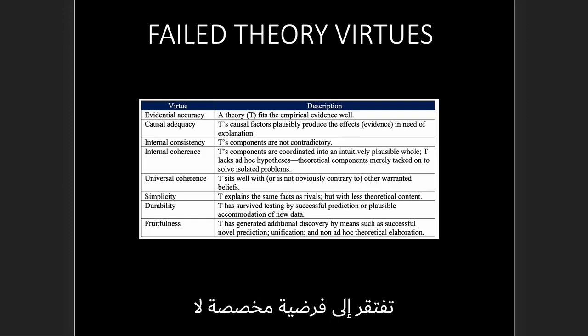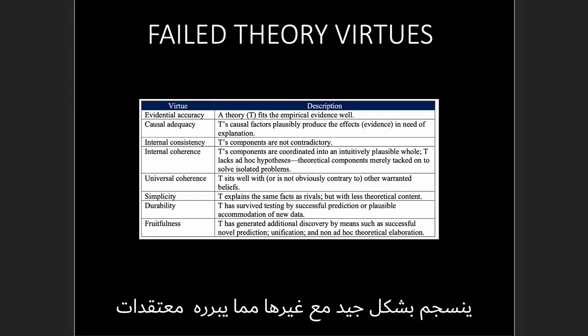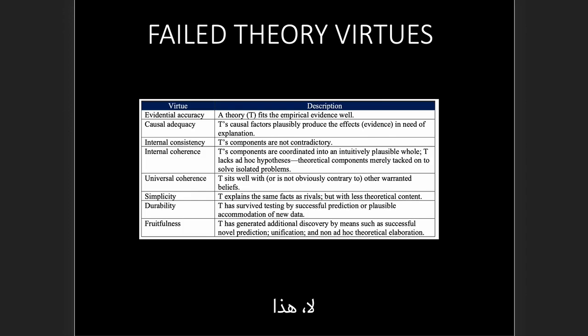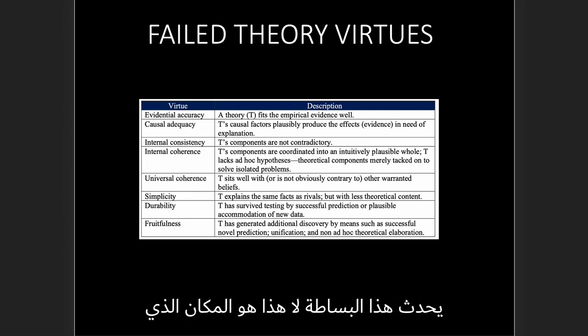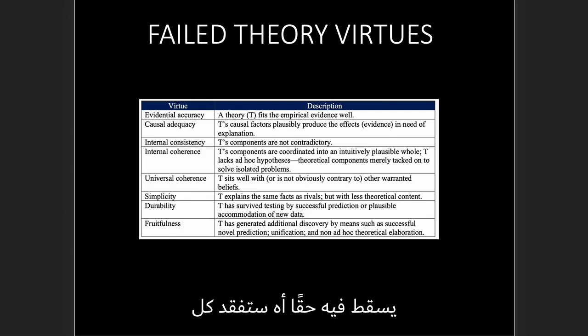Lacks ad hoc hypotheses. No, that is what we're seeing: ad hoc hypotheses tacked on to solve isolated problems. That's exactly what we're seeing here. Universal coherence. The theory sits well with other warranted beliefs. No, this is astronomically unlikely for this to occur. Simplicity, no, this is where it really falls down. You lose all simplicity. The theory is violating Occam's razor, losing parsimony. It's becoming incredibly more complicated. It's definitely losing the virtue of simplicity.